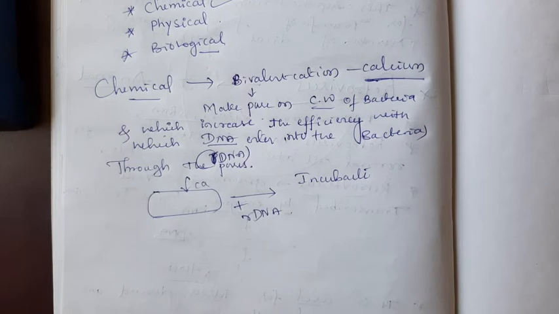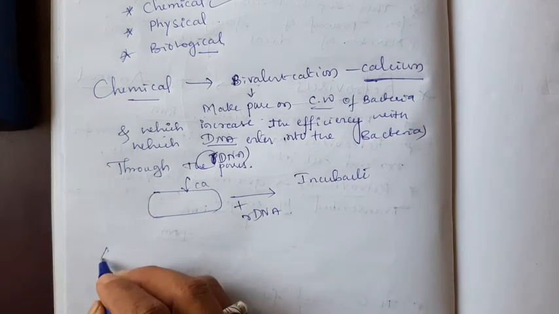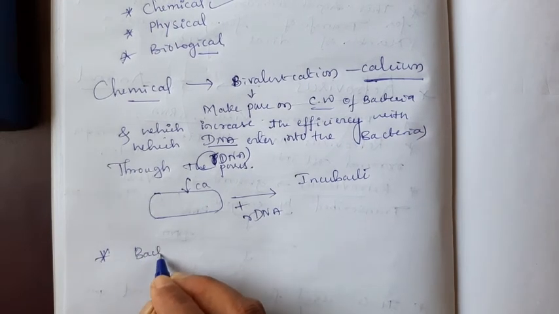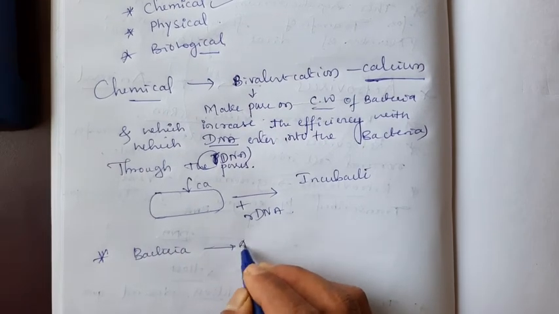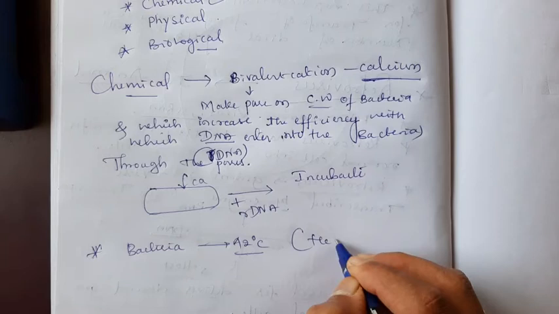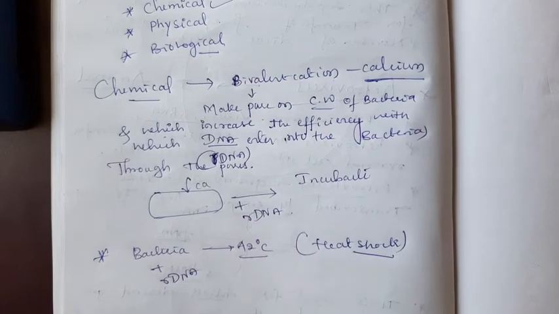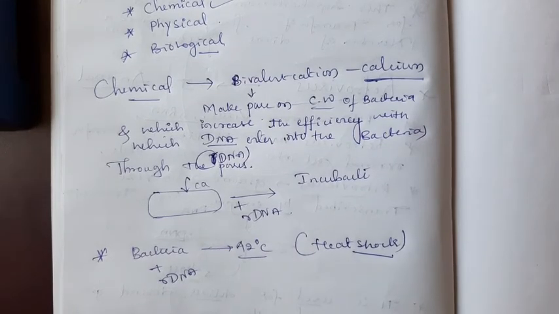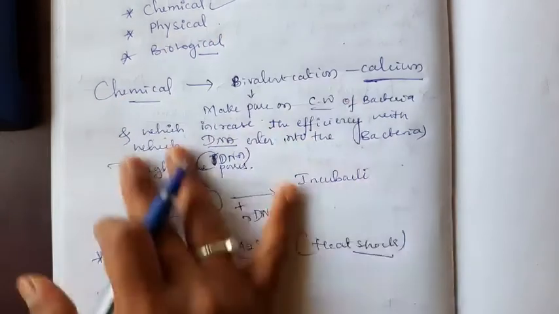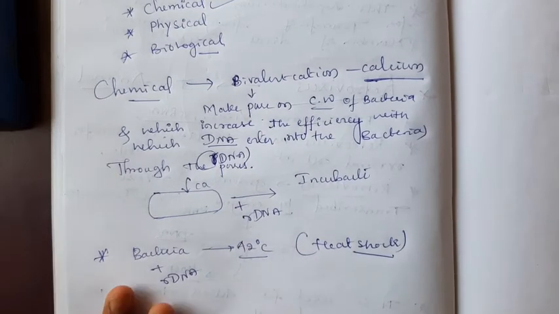Otherwise, we can keep the bacteria briefly at 42 degrees Celsius. In another chemical treatment, bacteria at 42 degrees Celsius, that is the heat shock method. Along with the recombinant DNA, we give the heat shock. Then the bacterial membrane loses its structure, the pores are formed, and it is very easy for the recombinant DNA to enter the bacterial cell. This is all about the chemical treatment to make the bacterial cell competent.